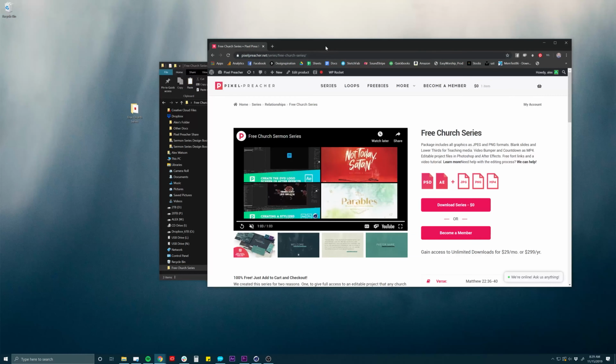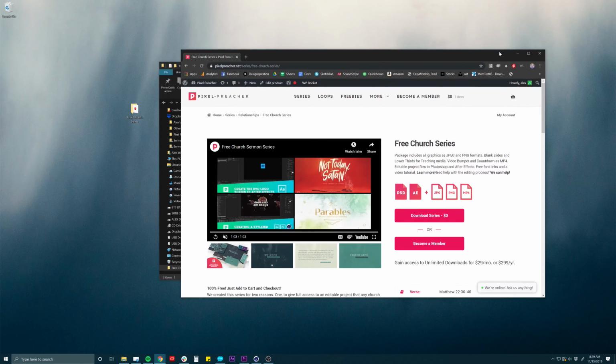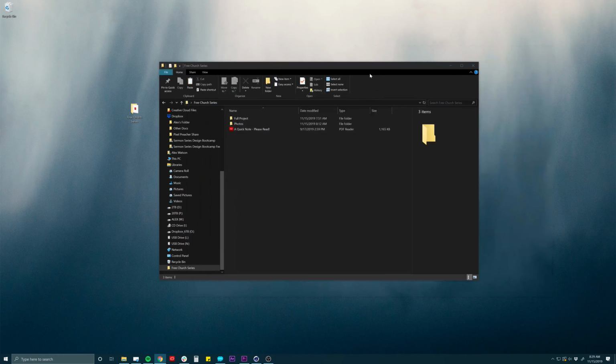So I've downloaded it. I've gotten it ready to open up and edit. If you're not really sure on how to do that, all you just need to do is click on Download Series. You can go to a checkout page and make an account and get that downloaded right away. So what I've done, I've gotten mine downloaded.